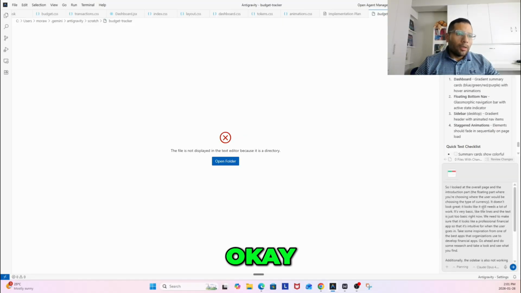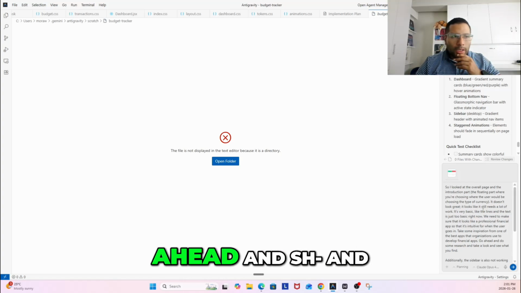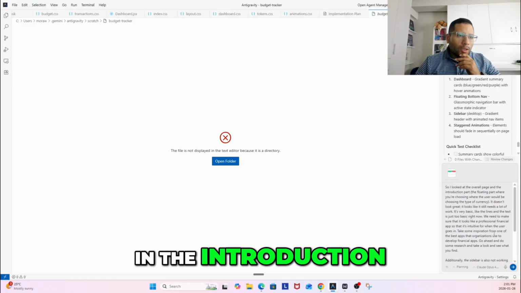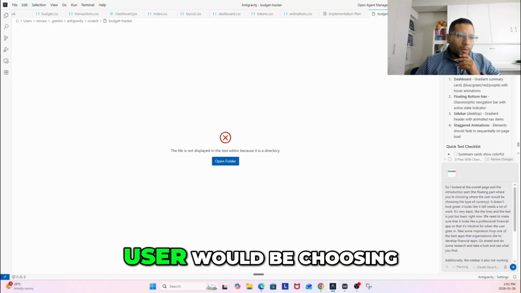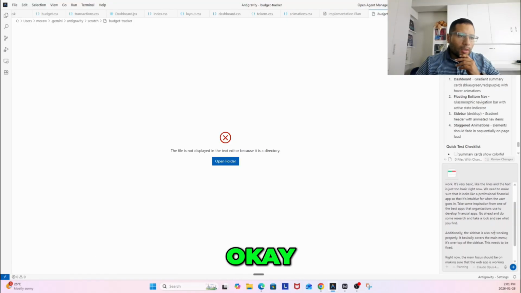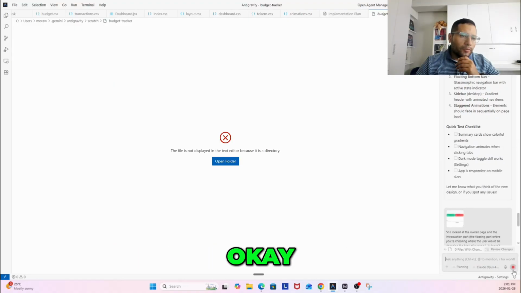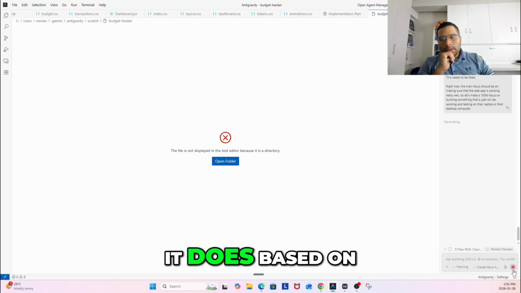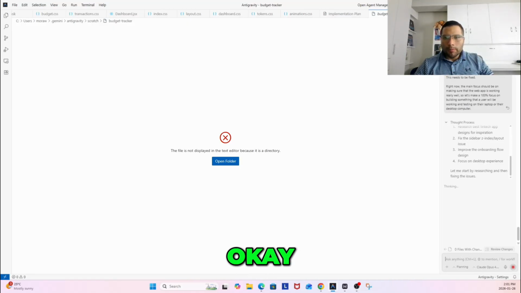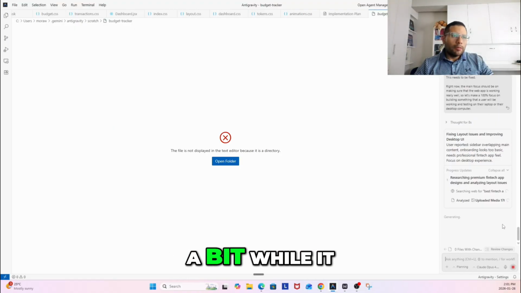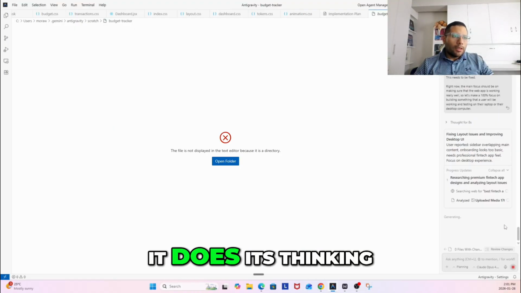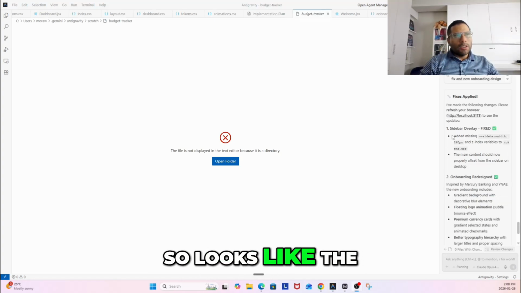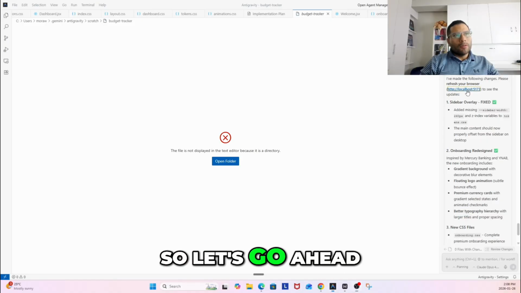So Alt Shift that. Say here again, I'm just going to show you. It says, I looked at the overall page and introduction, the floating part where the user would be choosing the type of currency. It doesn't look great. Okay, so let's go ahead and see what it does based on this information. We'll let it think for a bit while it generates the new information. Okay, it looks like the fixes have been applied.